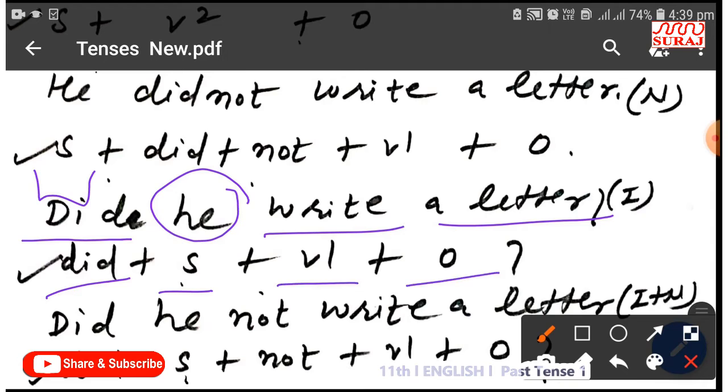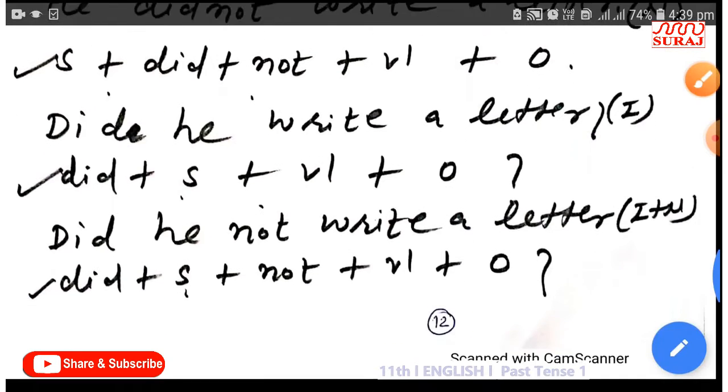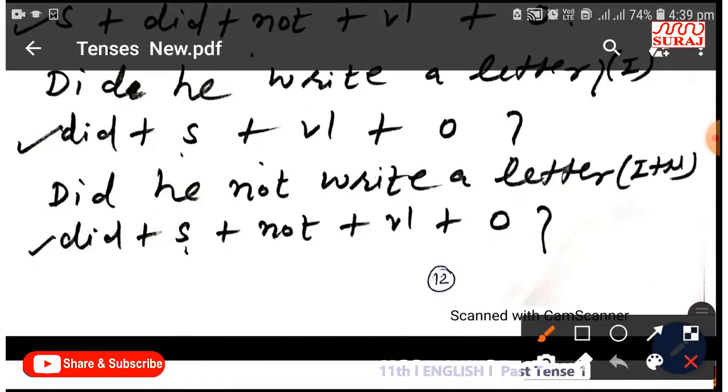That is the structure of interrogative sentence of past indefinite. Did he not write a letter? Did, subject, not, first form plus object, and after that we should mention the interrogative mark. This is the structure for interrogative sentence of past indefinite.